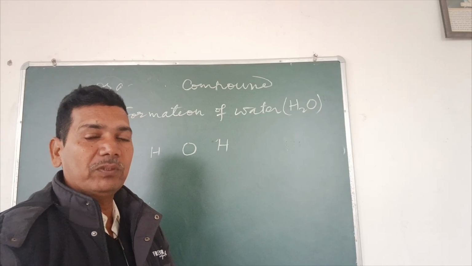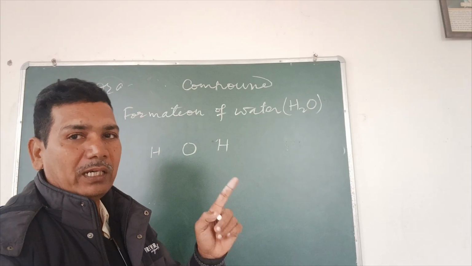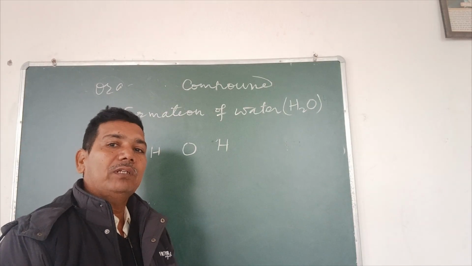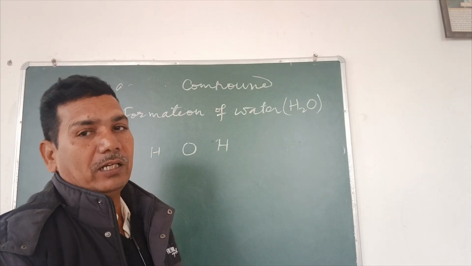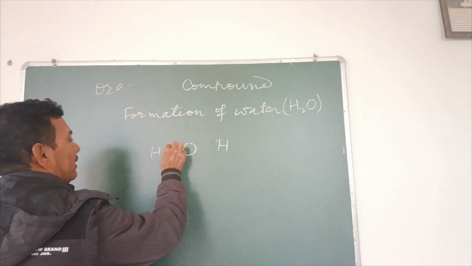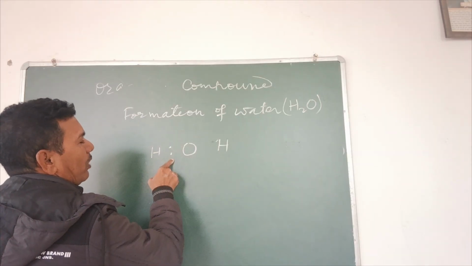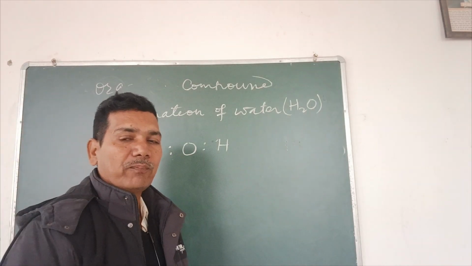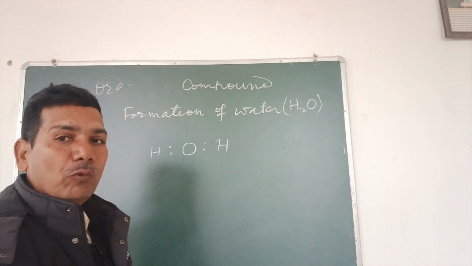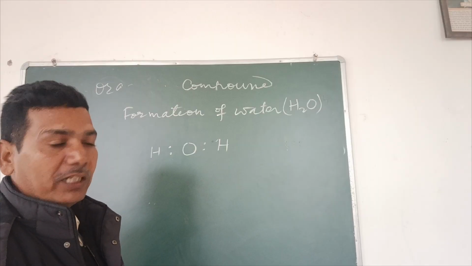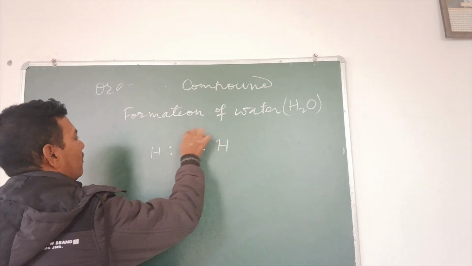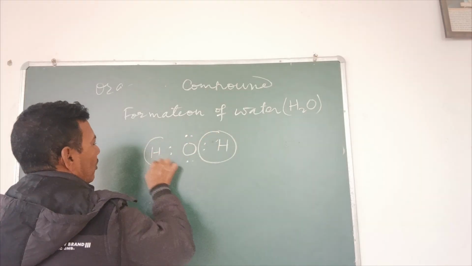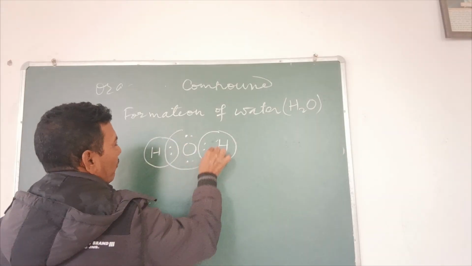One electron of oxygen will be shared with 1 electron of one atom of hydrogen, and the remaining 1 electron of oxygen will be shared with 1 electron of another hydrogen atom, like this. Here both hydrogen and oxygen will give 1 electron to share. Here also both oxygen and hydrogen will give 1 electron to share. As oxygen is left with 2 pairs of non-sharing electrons, we will put those 2 pairs of non-sharing electrons here.